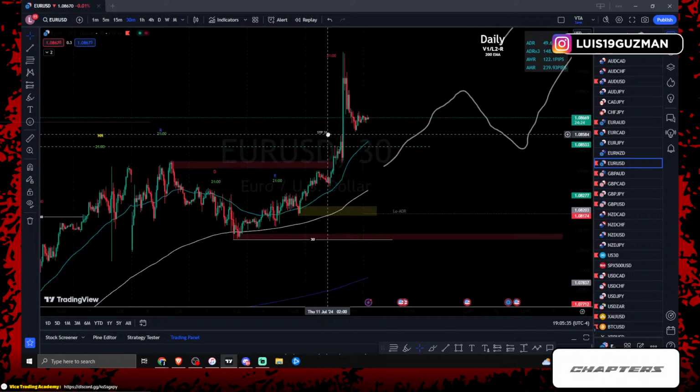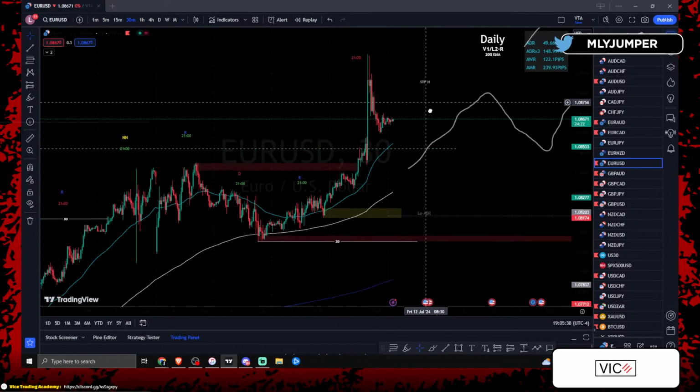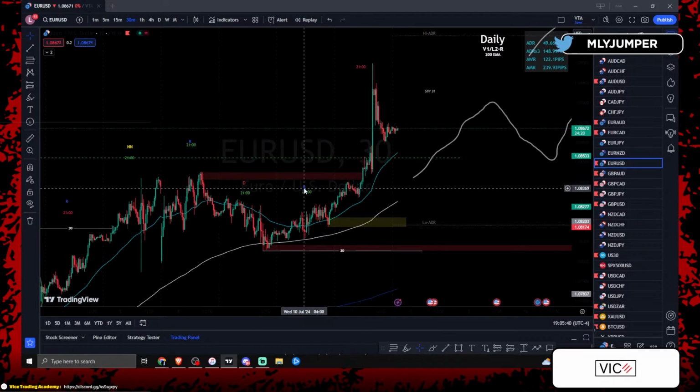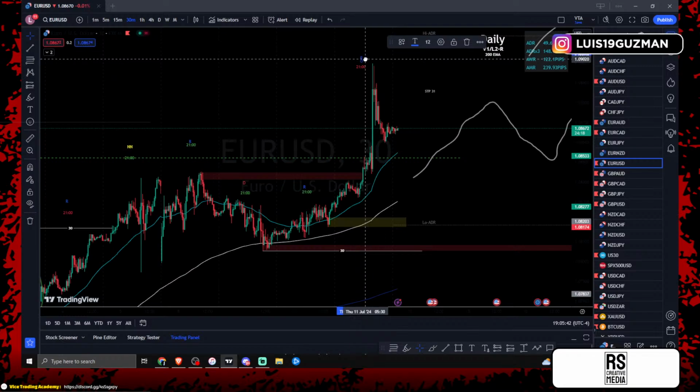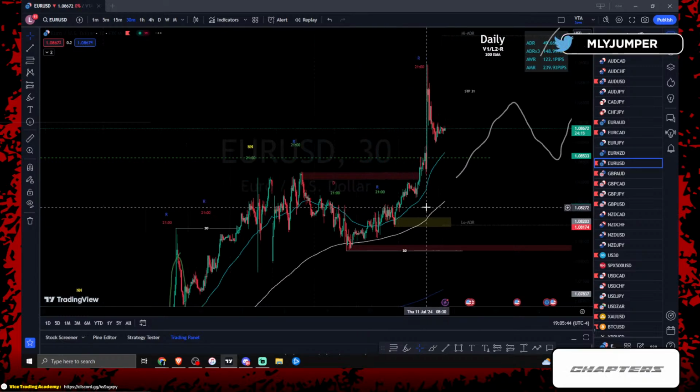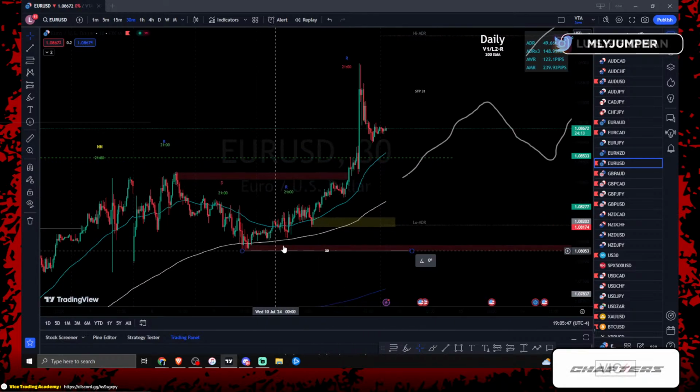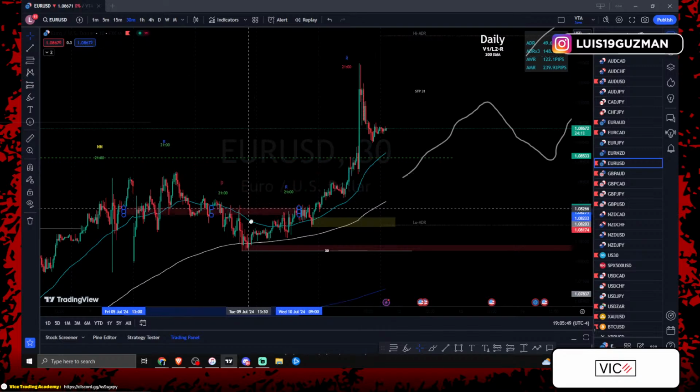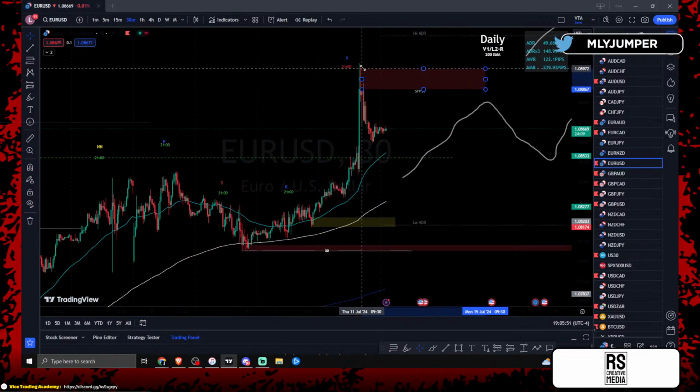EU today gave us 2 days of rise, which is perfect. Right? Could we be expecting a 372? EU looks very identical to the trade that we took yesterday from gold. Right? We know we had this break. This break gave us this low and gave us this high. So we're still trading between this 30-minute low and these 30-minute highs.